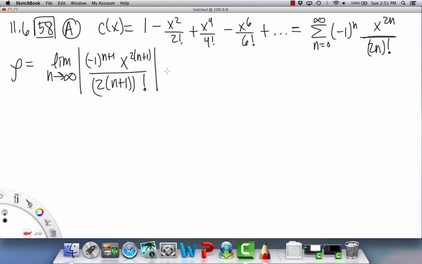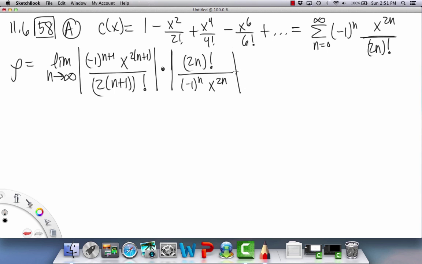Okay, and this is over the normal a sub n. So here I'm just going to skip the part where I write on the bottom, and I'll flip it up already to the top. So then we have a 2n factorial over -1 to the n times x to the 2n.